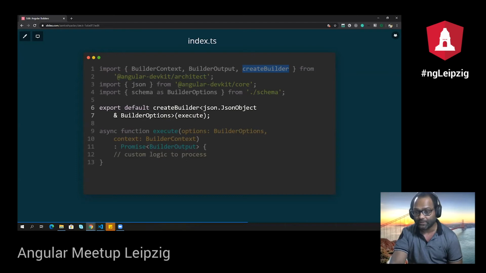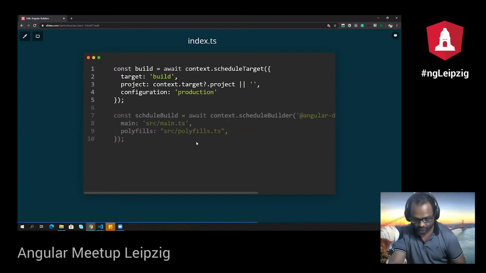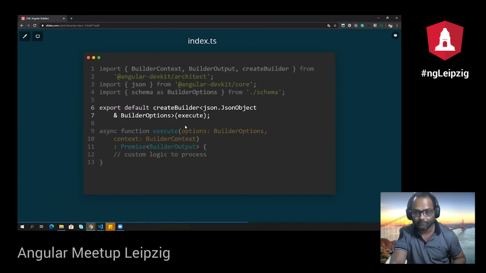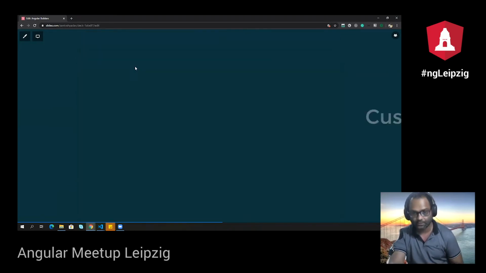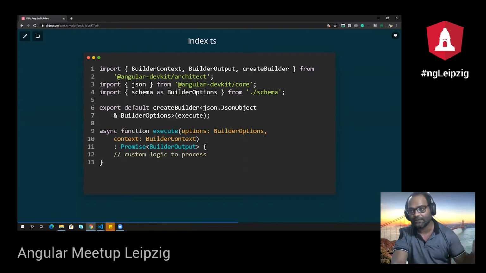It takes some parameters. There are two parameters which I can see here: builder options and builder context. We'll talk about them soon. Builder options are nothing but, if I go back to one of the slides, you can see these options. So whatever properties you want to override, or whatever properties you want to include in your new builder, you can pass them here. You will receive them here basically. Whatever you pass in your angular.json, you will receive as options here.